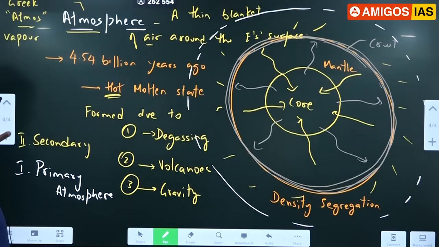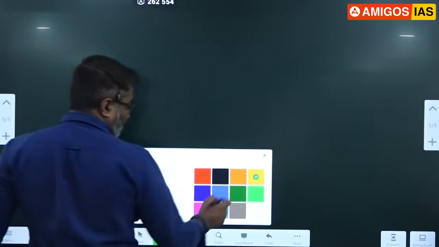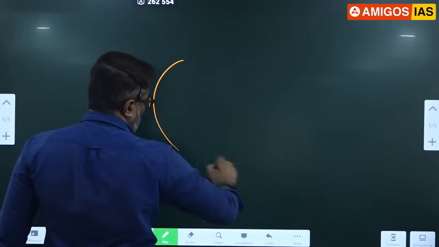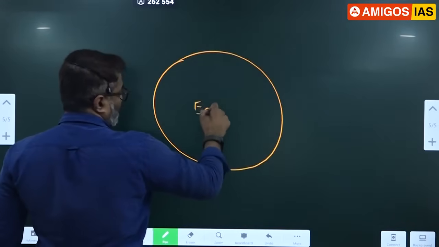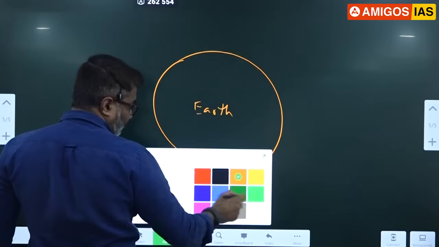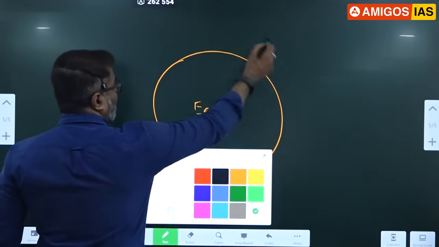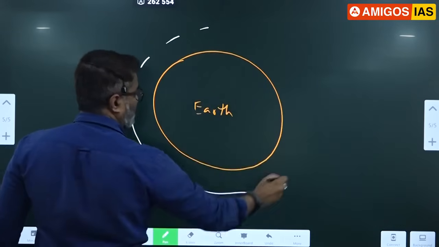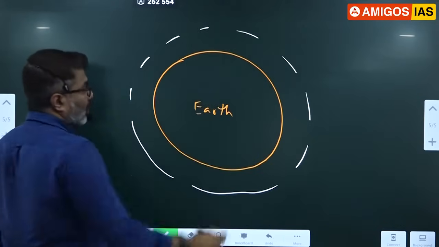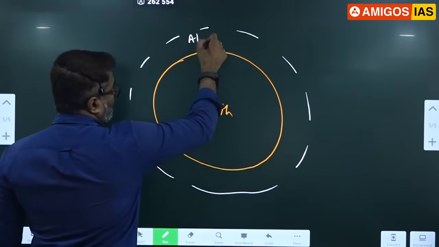Can I go to the next page? Okay. So what we have here is the atmosphere. Around Earth we have a blanket of air, a thin blanket of air called atmosphere.